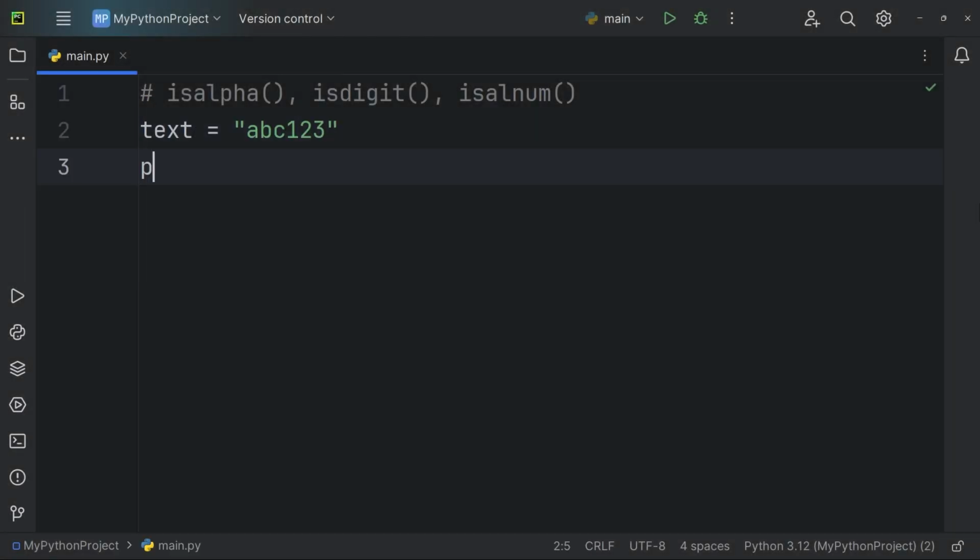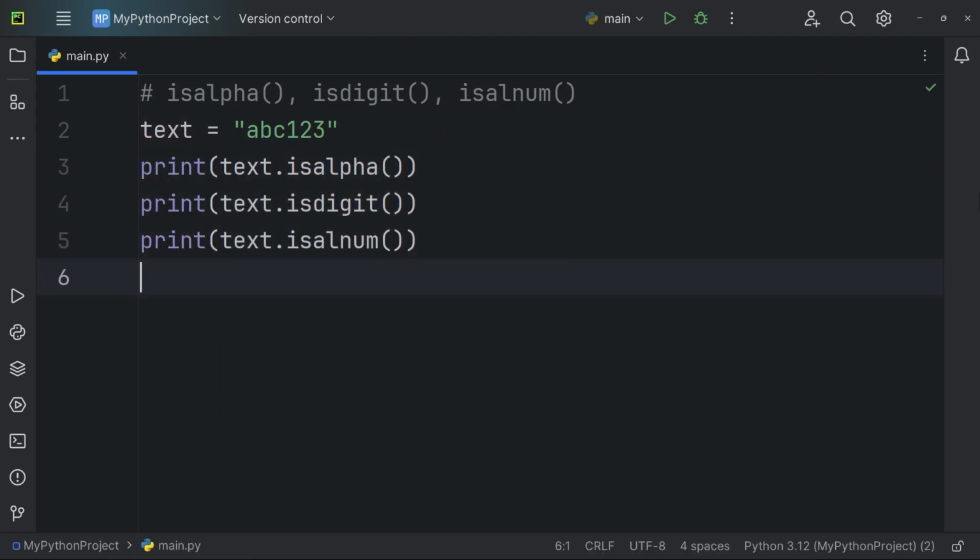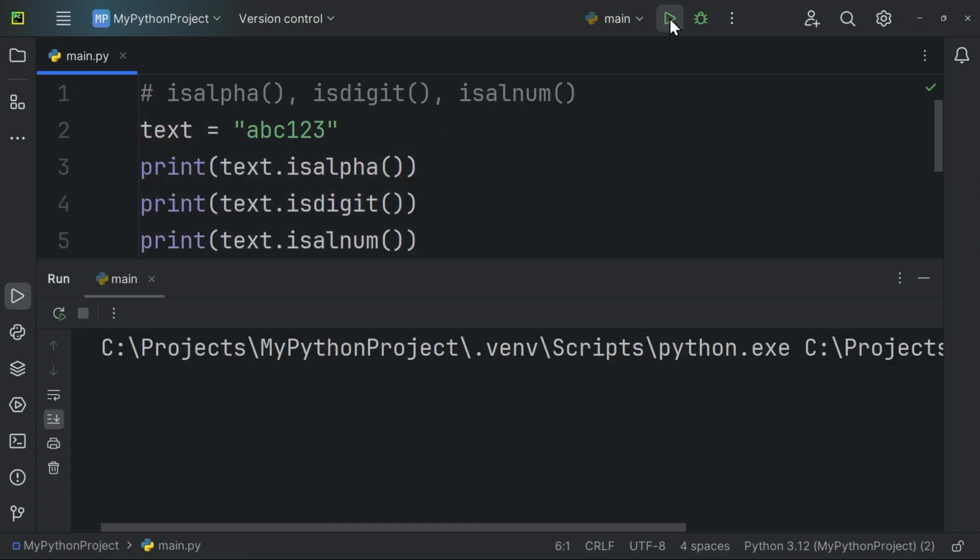These methods check if all characters in the string belong to a specific category. In this example, the string contains both letters and numbers. The isalpha method returns true if all characters in the string are alphabetic and false otherwise. It does not consider whitespace characters or digits as alphabetic. After running the program, the output is false because there are numbers in the string.